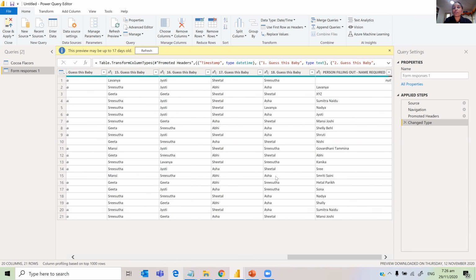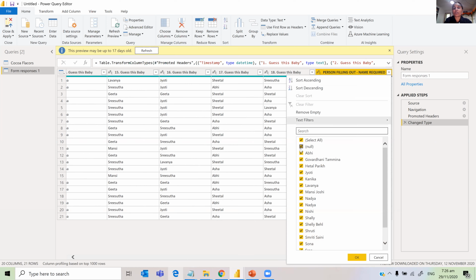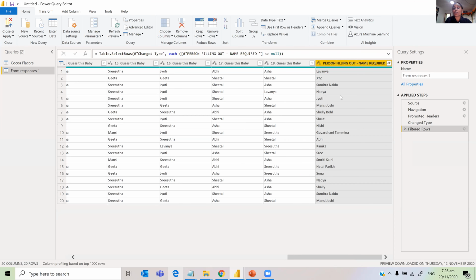First of all, I want to clean the data. I just want to filter out wherever the person name is not there, because if the person is the winner, then we don't know who the winner is. So I'm going to remove that. To remove that, just click on the drop down and untick the null. And then that row is gone, and a step is created.